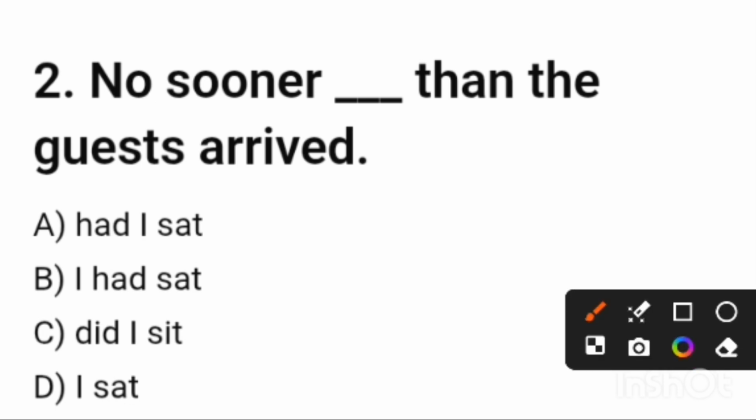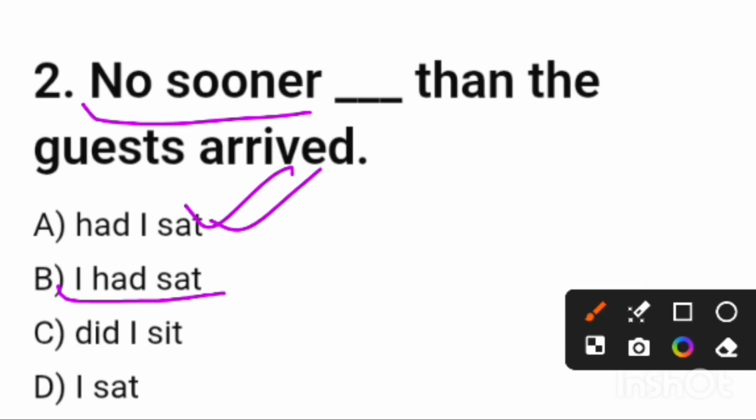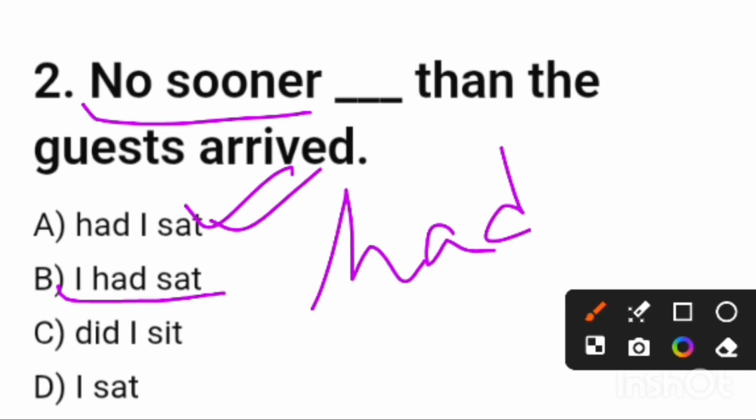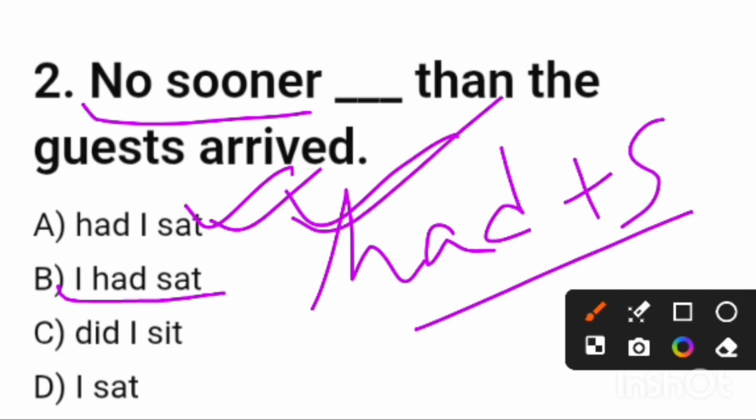Now, my dear friends, as "no sooner" is written earlier at the beginning of the sentence, obviously we have to invert the structure. That means the subject is "I had sat." Here you can see "I had sat," but we should not write it that way because we have to invert it. This is the inverted form: first "had," then the subject. After that, at the end of the sentence, you can see the full stop. So the correct structure will be "had I sat." It is the inverted form, as "no sooner" is written at the beginning of the sentence. Friends, I think the logic is clear to you.